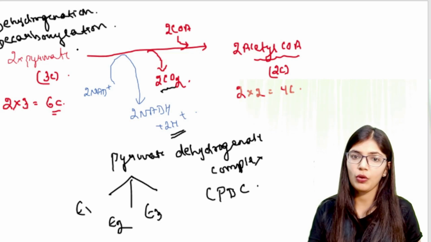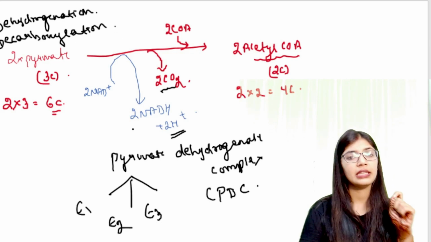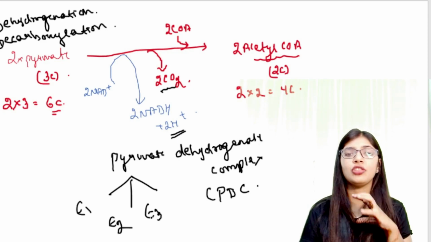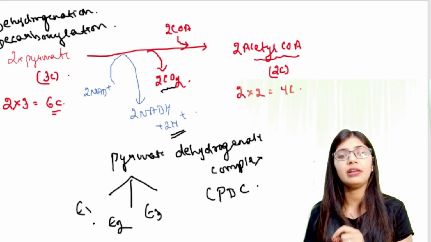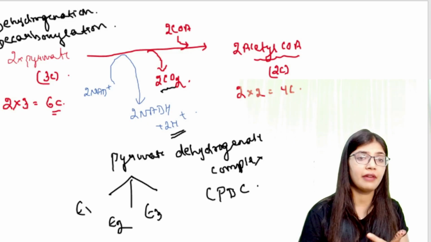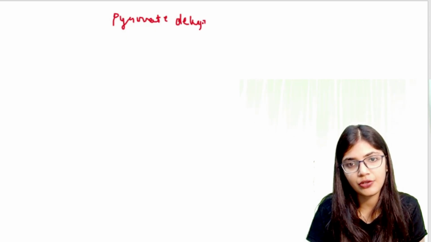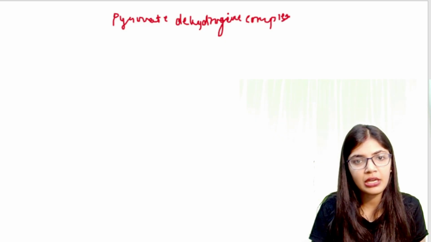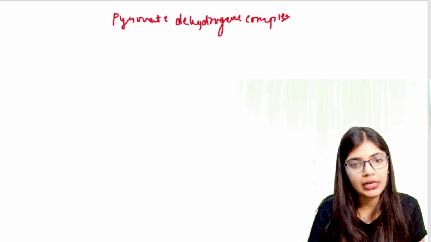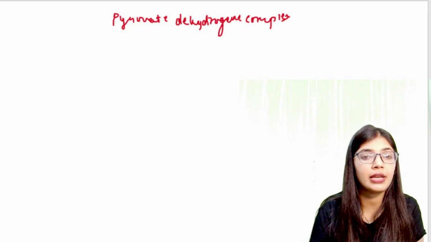E1, E2 and E3 have specific names and cofactors. So let us now see the components of the pyruvate dehydrogenase complex. It has three components, E1, E2 and E3.